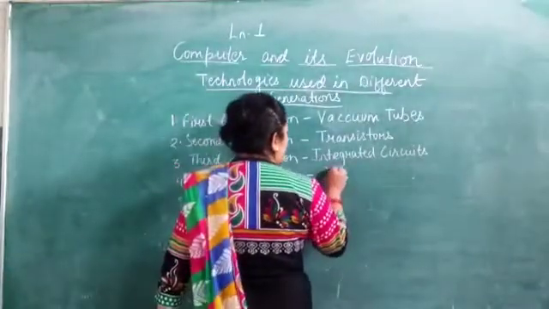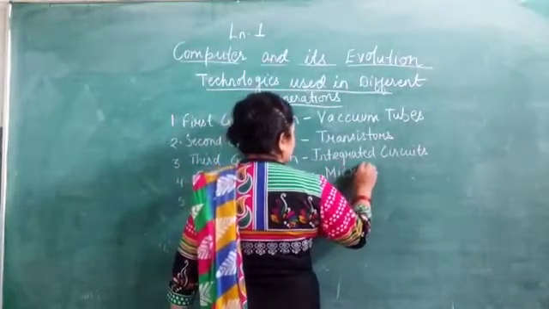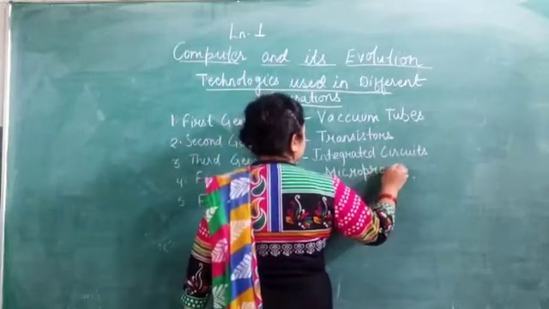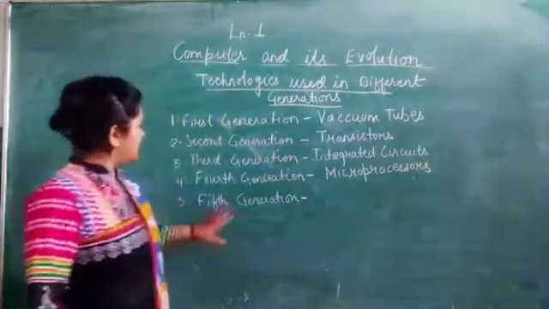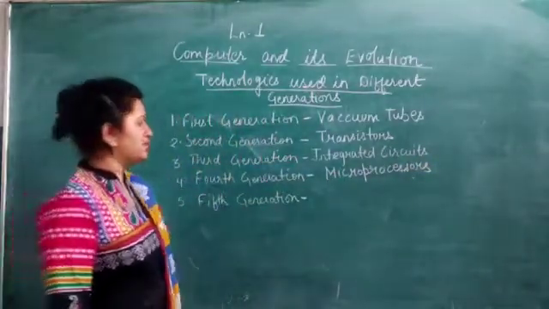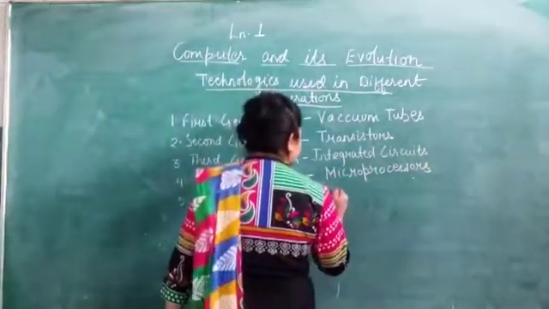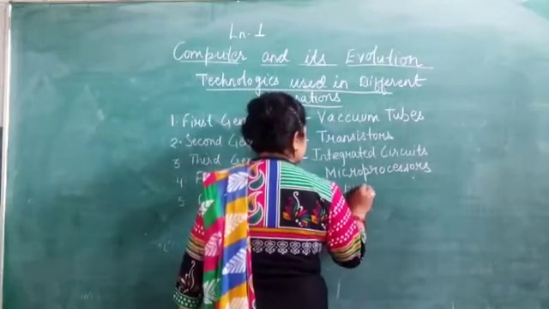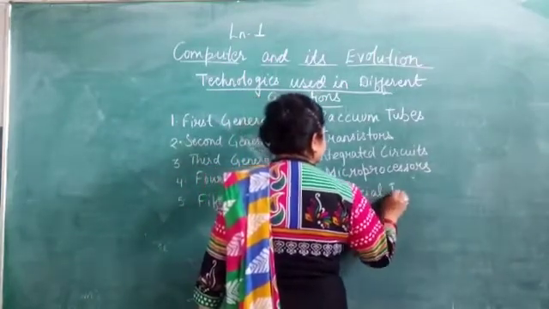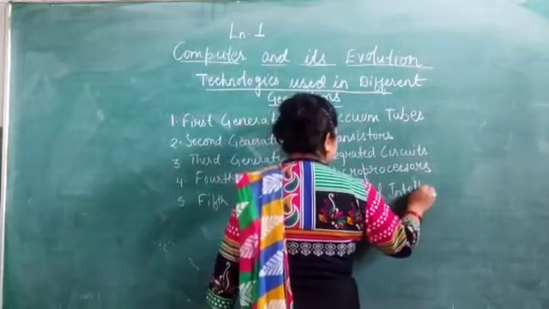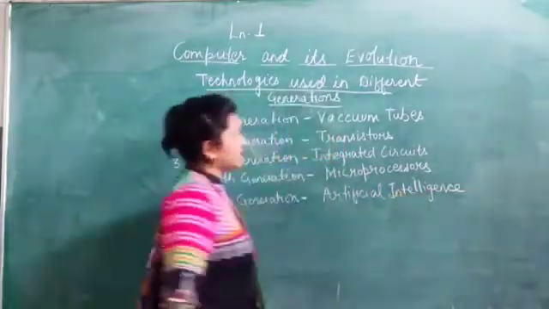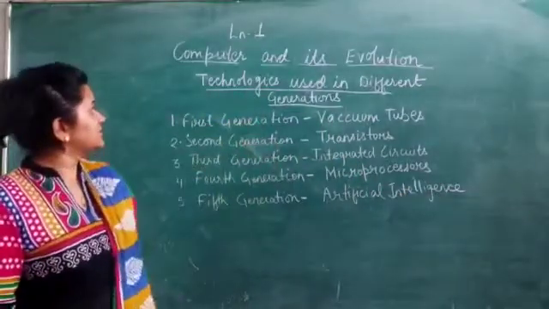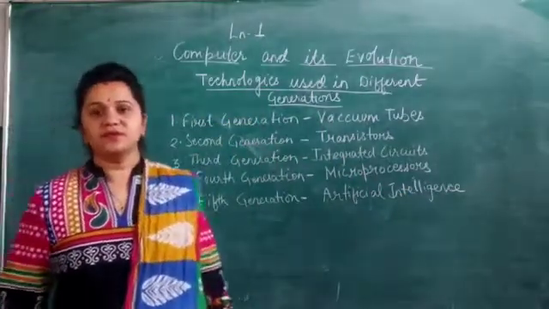Yes, children, microprocessors. Okay, now in fifth generation, the fifth generation computers were based on artificial intelligence. So children, these are the main technologies which were used in these generations of computers.